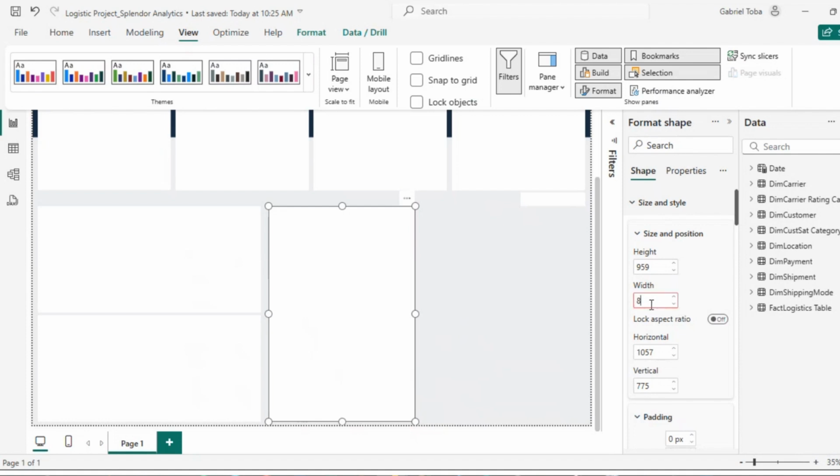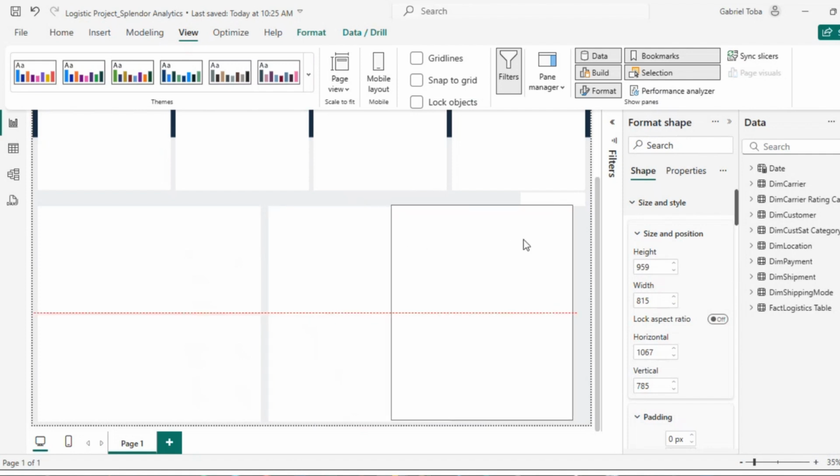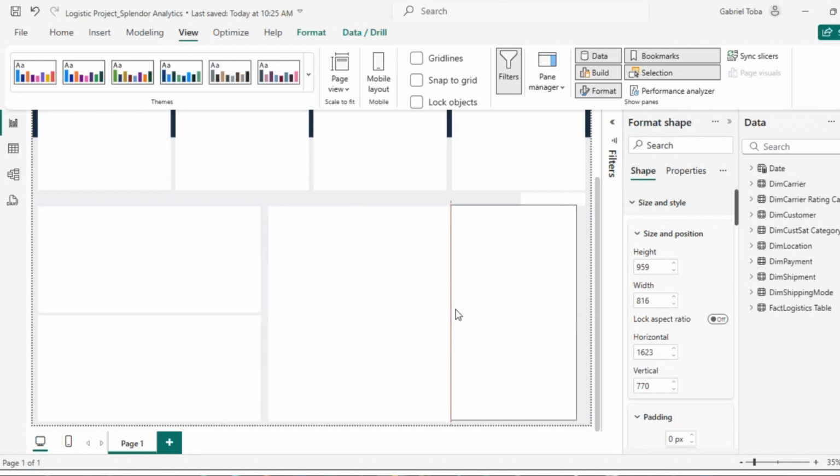It's the same. Now I can adjust this manually, but I already have it, and the height I can leave like this for now. So I'm going to duplicate, copy and paste this, and then bring this here.